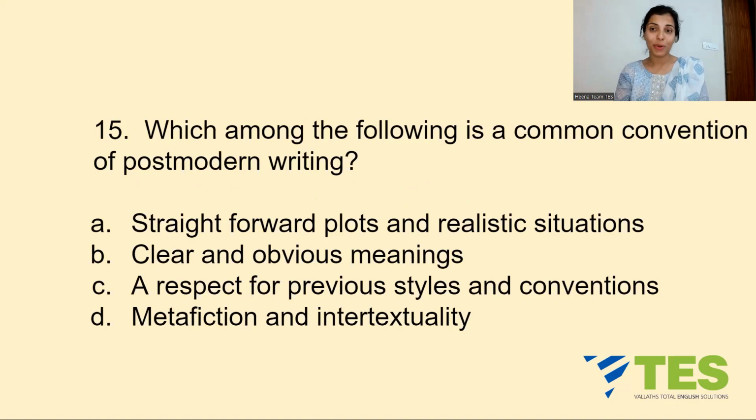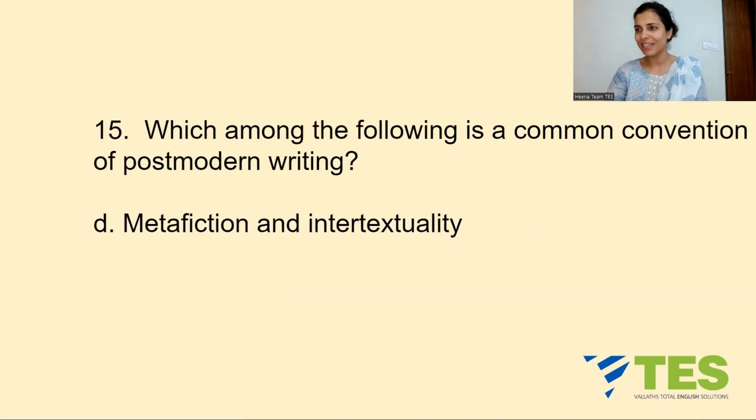Which among the following is a common convention of postmodern writing? Your options are A, straightforward plots and realistic situations. No. B, clear and obvious meanings. No. C, a respect for previous styles and conventions. No. Or option D, metafiction and intertextuality. So the answer is option D.